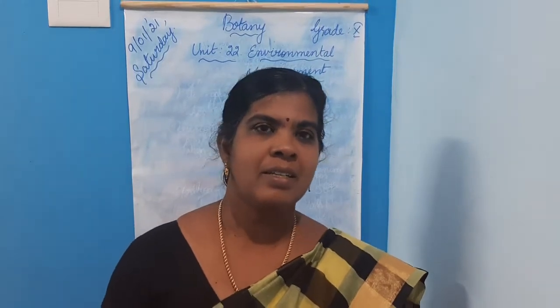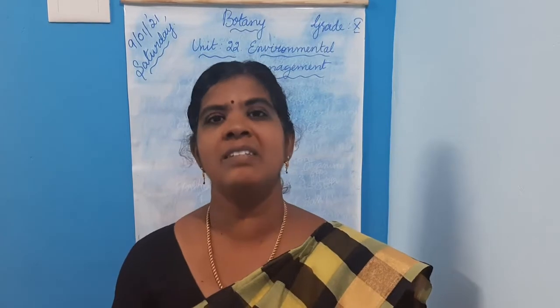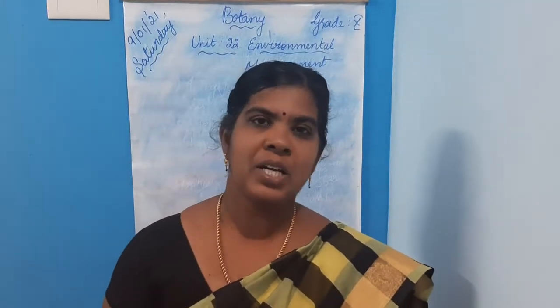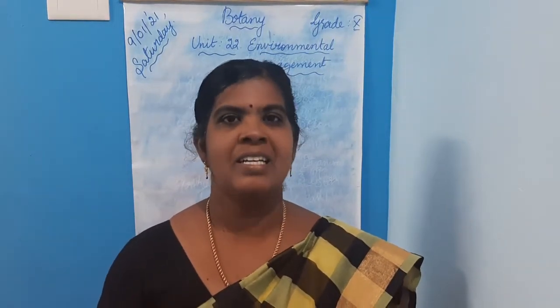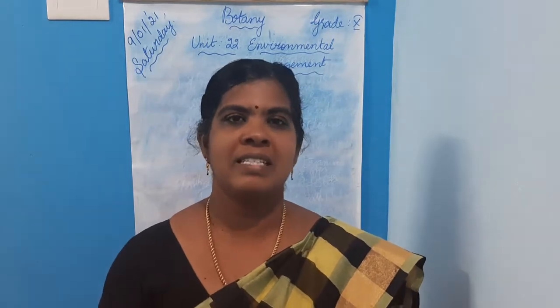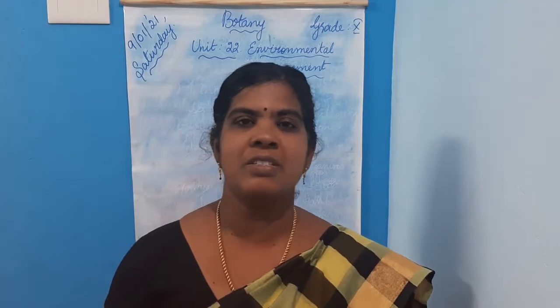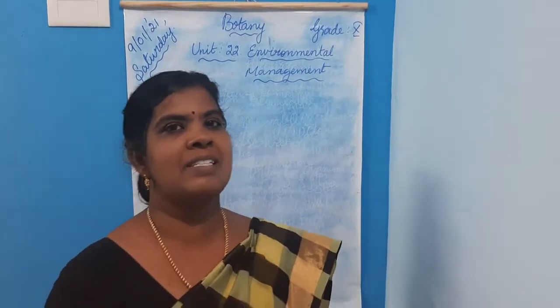Okay children, in the previous class we all learned about environment, isn't it? Do you remember what are the components found in the environment? Biotic and abiotic components, isn't it? Biotic components are plants and animals. Abiotic components are non-living things found in the environment, such as soil, water, temperature, wind, etc. Then what about environmental conservation? The protection and maintenance of environment, isn't it?